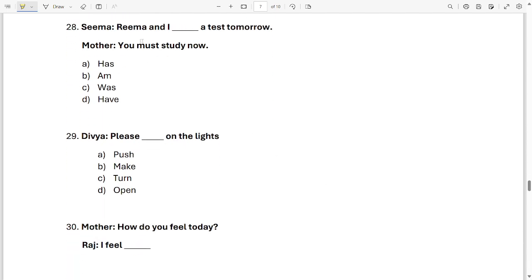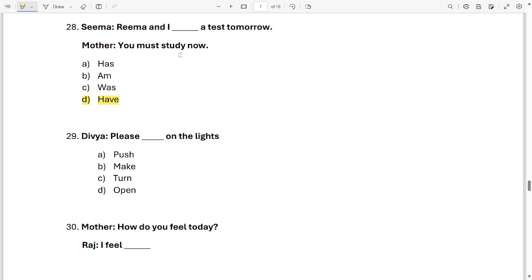Seema, Reema and I dash a test tomorrow. Mother, you must study now. Which word will come over here? Has, am, was, have. Which word will come over here? It is option D. Seema, Reema and I have a test tomorrow.